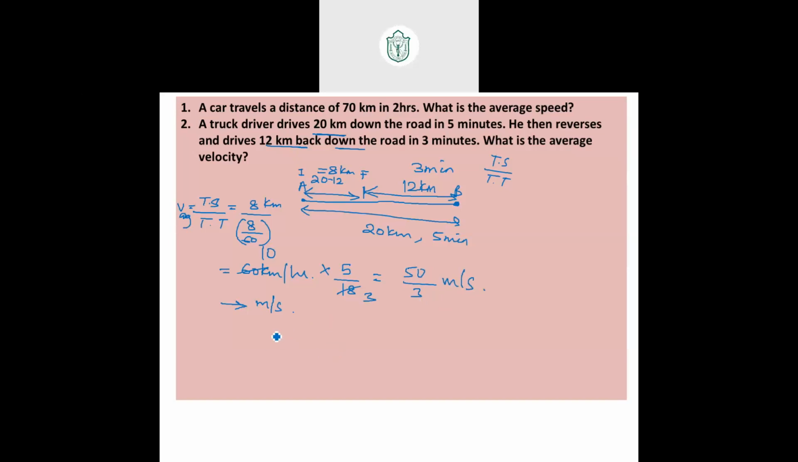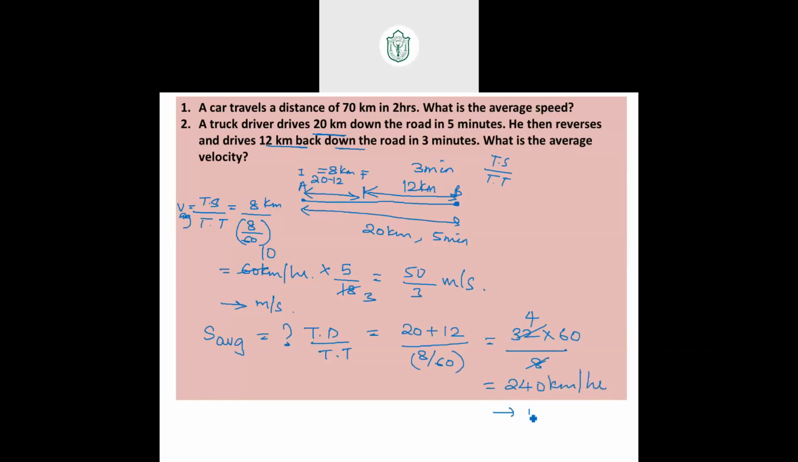Okay, guys. Next. In the same question, I want you to find the average speed. Very fast. Average speed is total distance by total time. Distance is 32 kilometers, going 20 and returning 12, by total time 8 over 60. That is 32 into 60 by 8. 8 fours, so 240 kilometers per hour. You can also find it in meters per second.